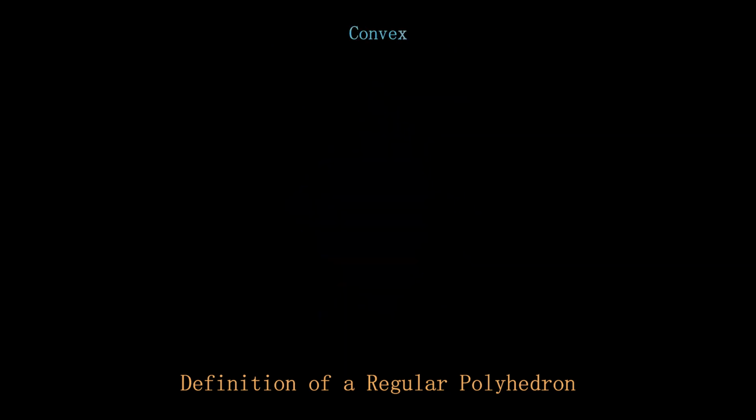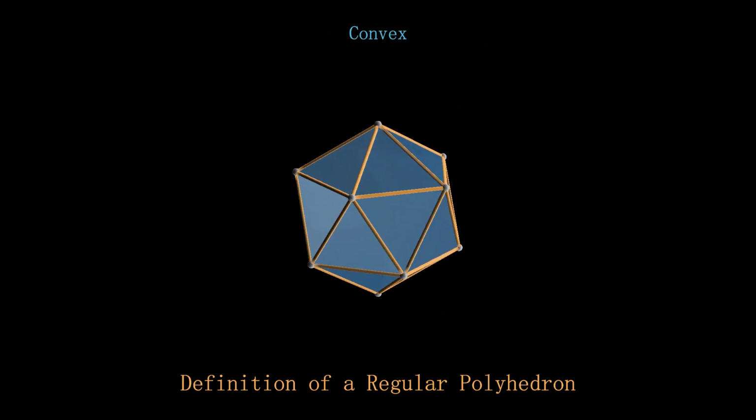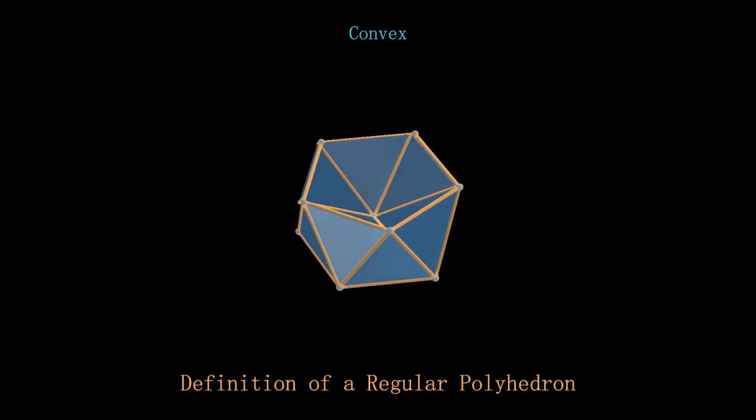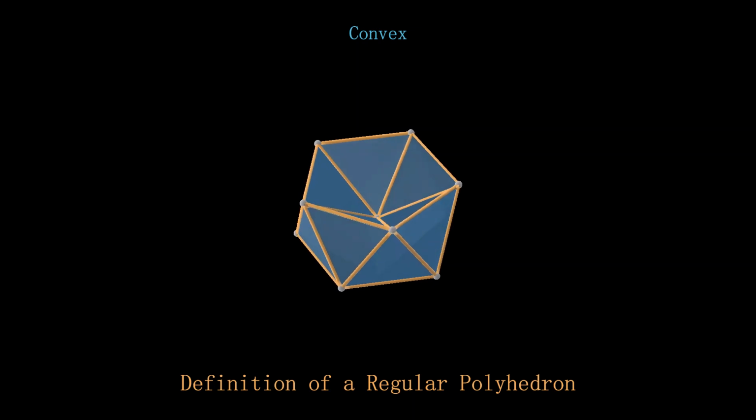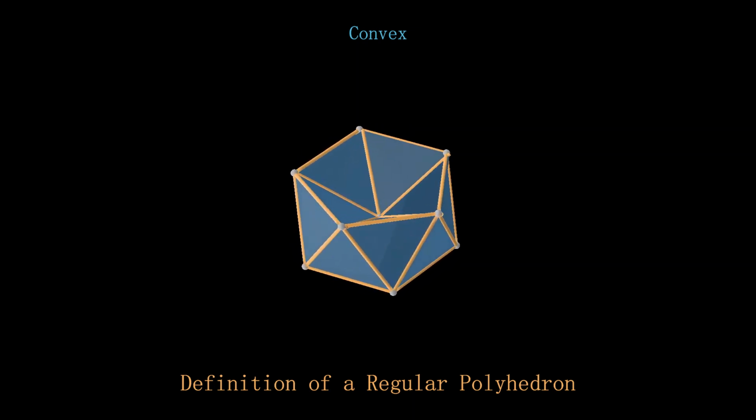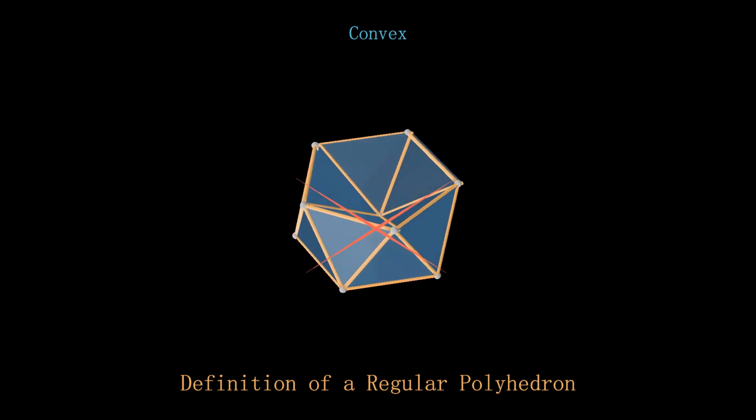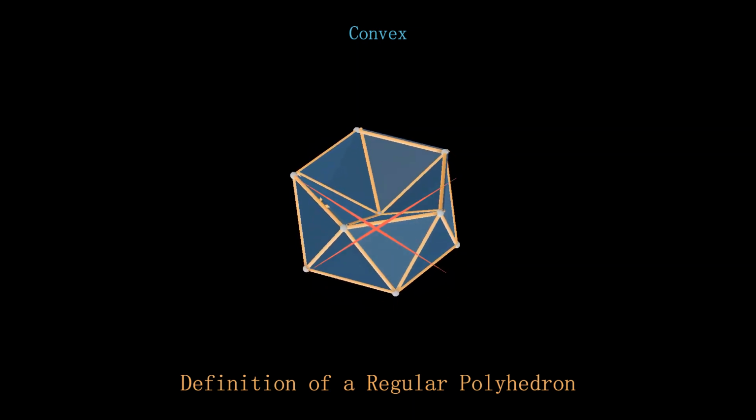A regular polyhedron must also be convex. If a vertex of a regular icosahedron is symmetrically inverted inward, each face remains an equilateral triangle, and each vertex still connects 5 edges, but this polyhedron is no longer convex, so we do not consider it a regular polyhedron.